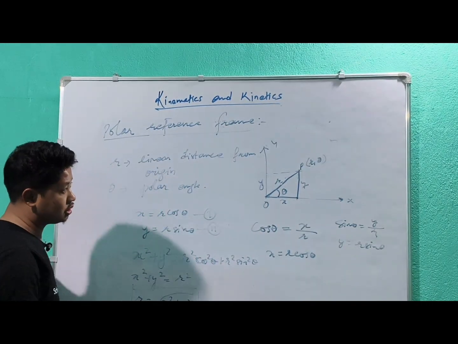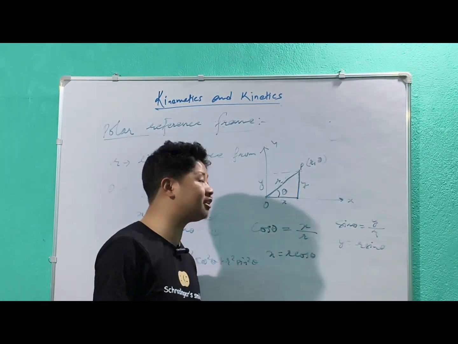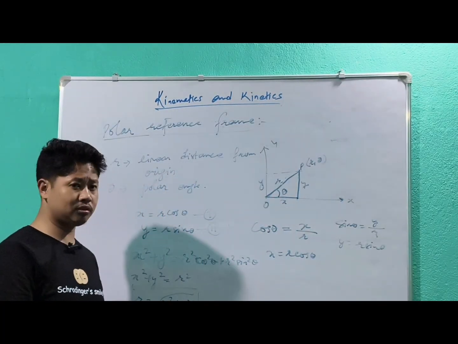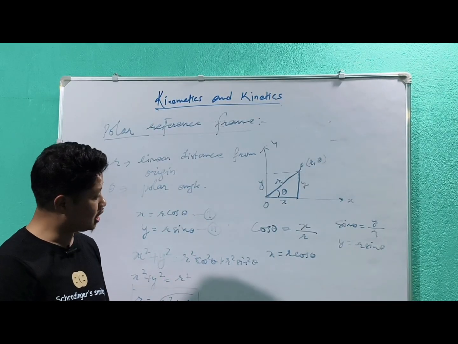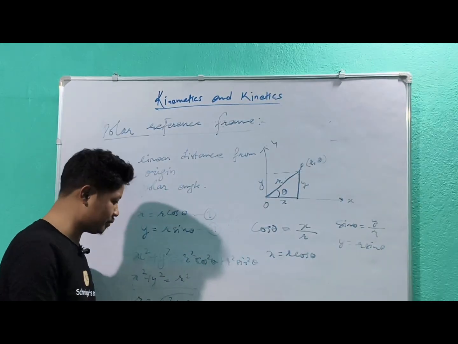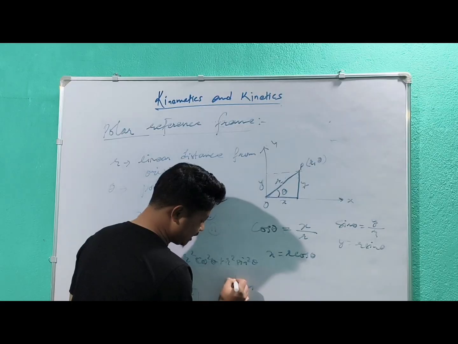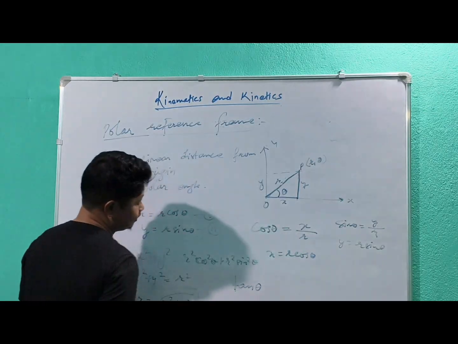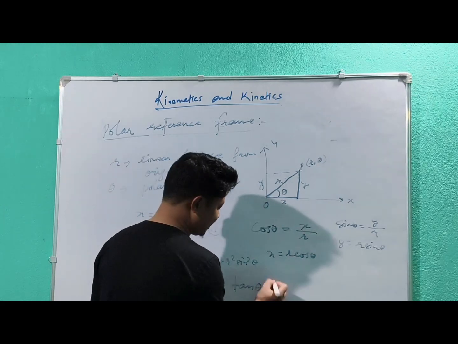Now the next question is, this is not sufficient to give the exact location of the object or the body at that moment. For that we need an angular concept also, which is given by the polar angle. Why am I writing tan theta?